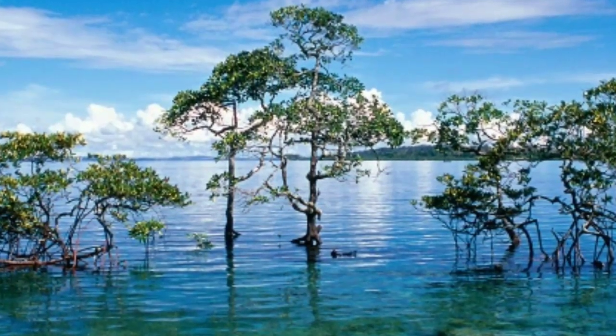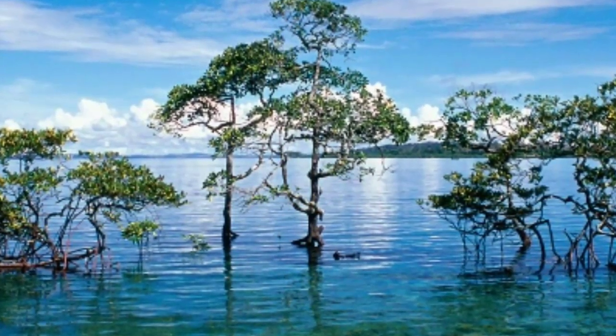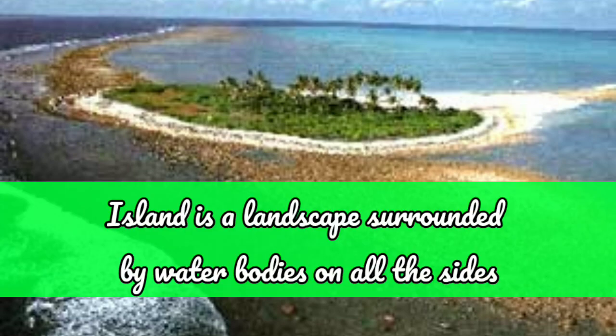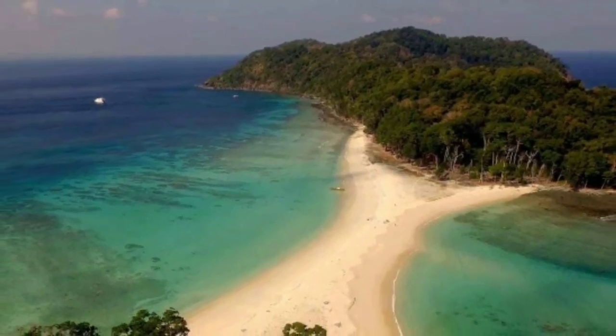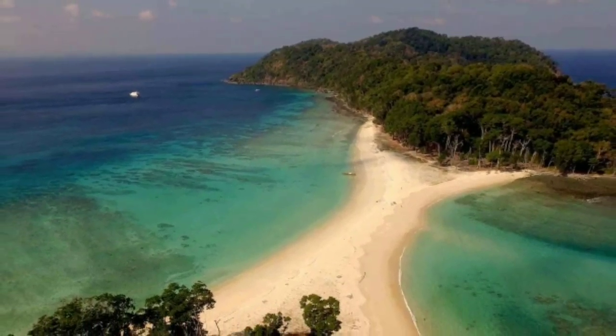Dear children, these small size landscapes are the islands. You all know that an island is a landmass which is surrounded by water bodies on all its sides. Learners, India has two groups of islands.